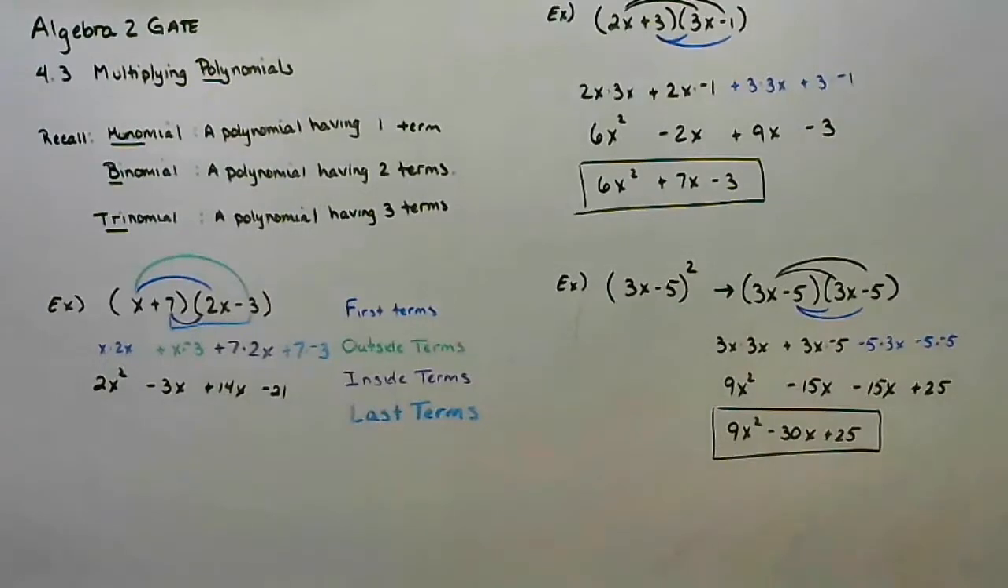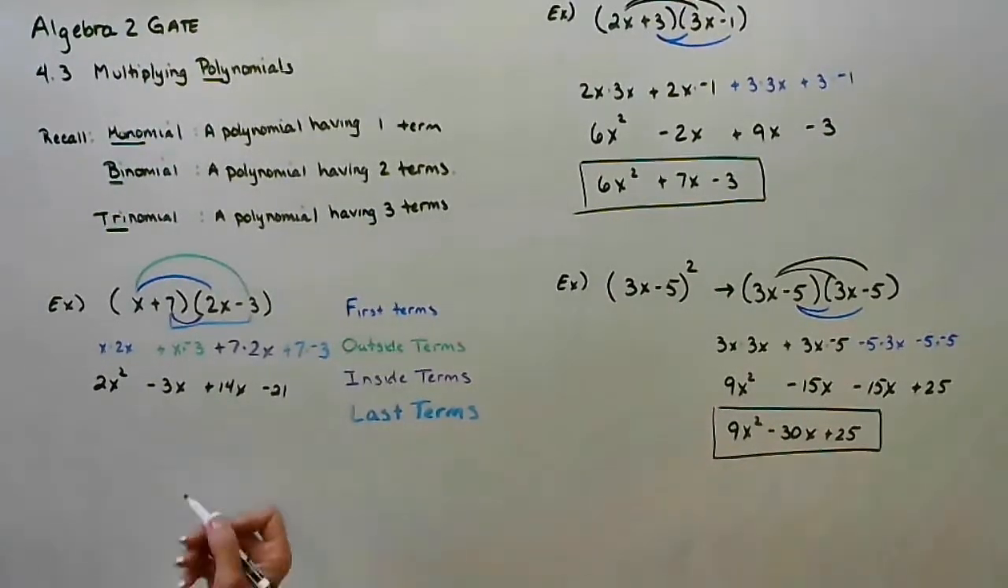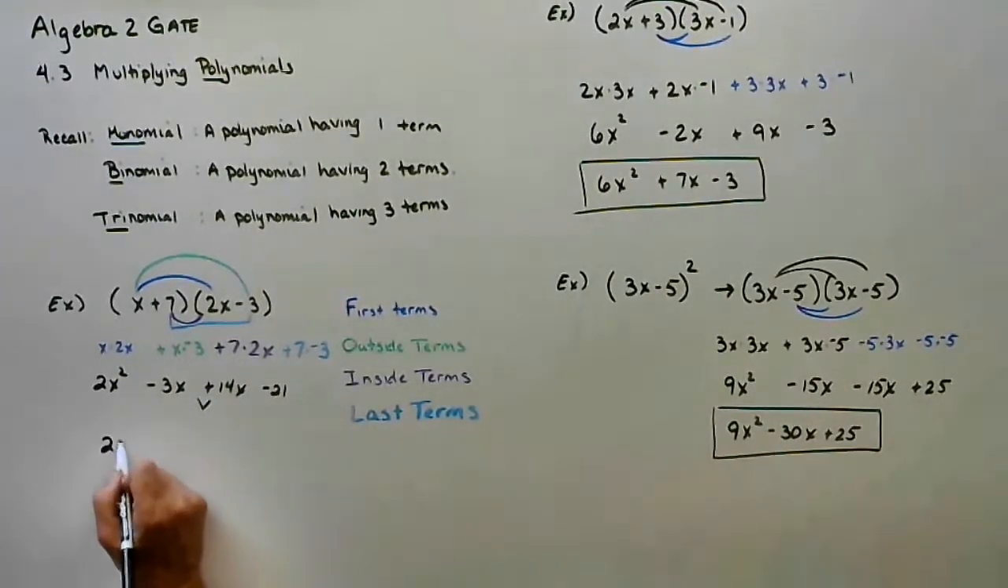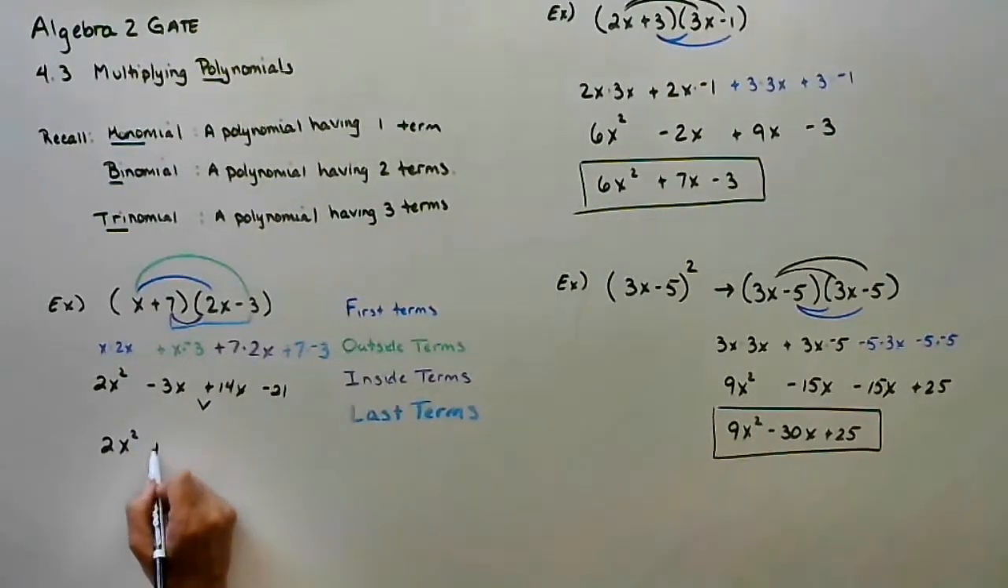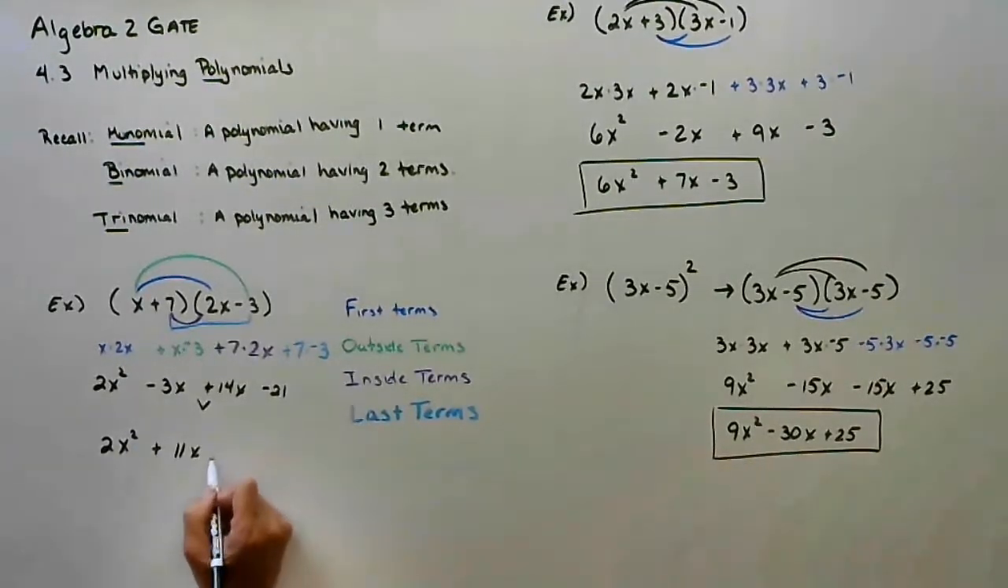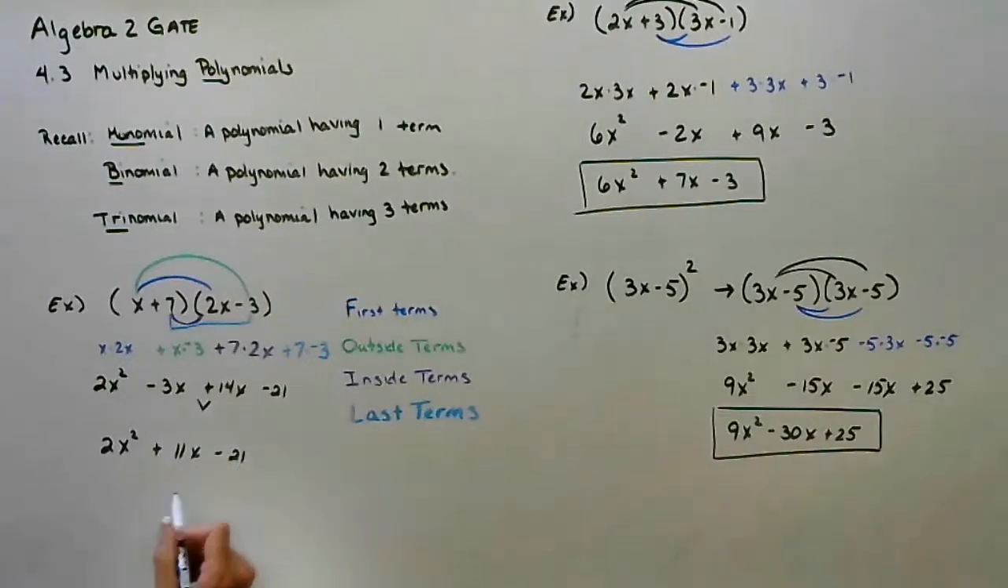And then with FOIL, you can usually combine your inner and your outer terms. So you'll notice both of these are like terms because they're both x to the first. So we're left with a 2x squared plus 11x minus 21.